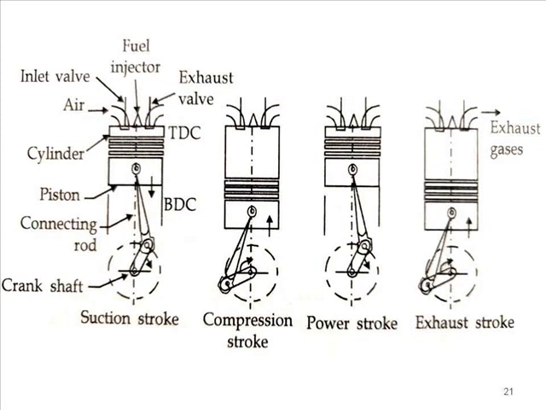So to complete this entire cycle, the crank will rotate 720 degrees. So for each stroke 180 degree revolution is observed. And these valves, that is the inlet valve and exhaust valve, or you can say suction valve and exhaust valve, are operated once during the cycle.